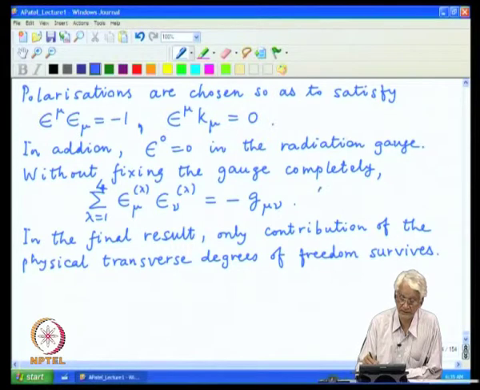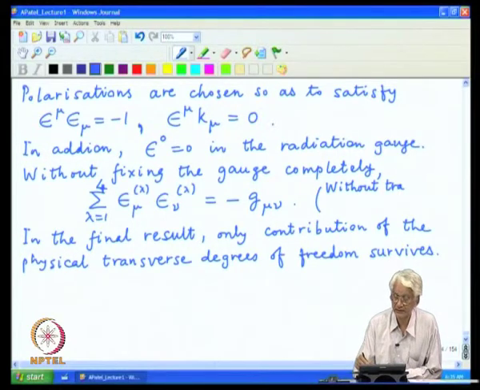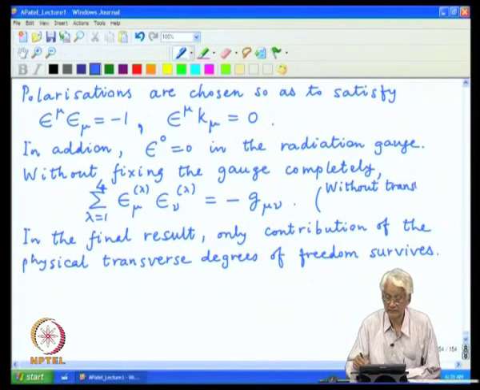So, here this is without the transversality constraint.